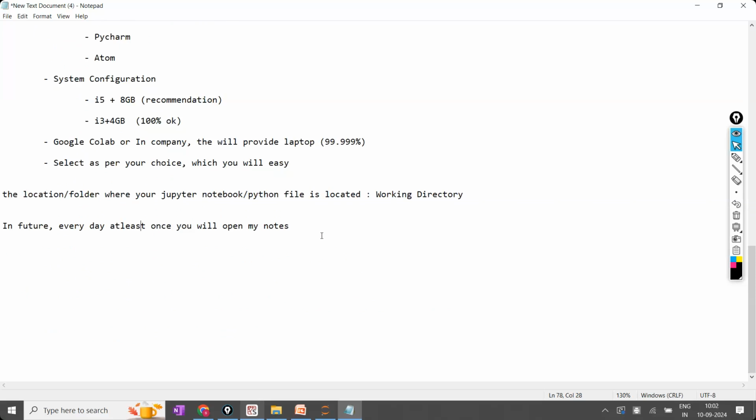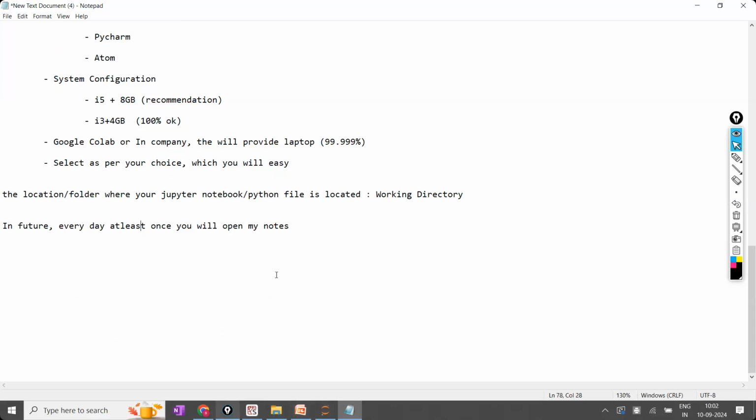You can open it for a lifetime. Initially, once you join the company, for the first 6 months, or till you complete the first project or 2 projects, in real-time companies, once you complete 1 or 2 projects, after that everything will be normal. Are the points clear?